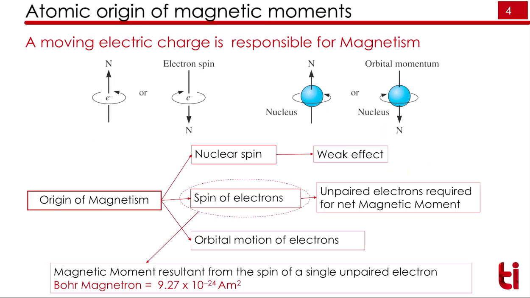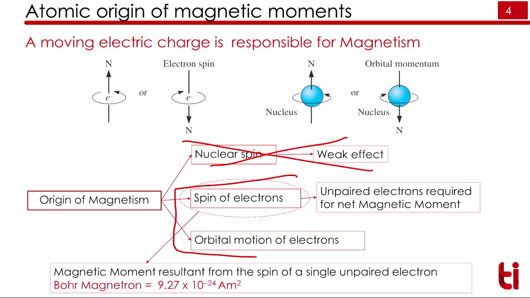In most materials, the origin of magnetic moments is due to the spin of electrons. The spin of electrons along with the orbital motion will produce a magnetic field. The nucleus also has some spin, and that can also show magnetic properties. But since the magnetic properties of the nucleus are very weak, we will not consider this. We will consider the magnetic properties of only electrons, due to the spin motion and the orbital motion.